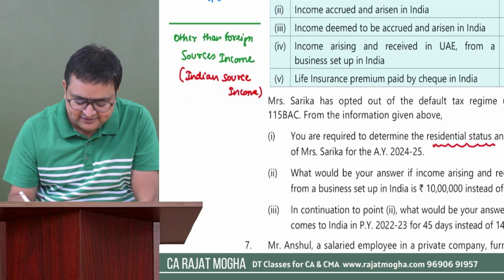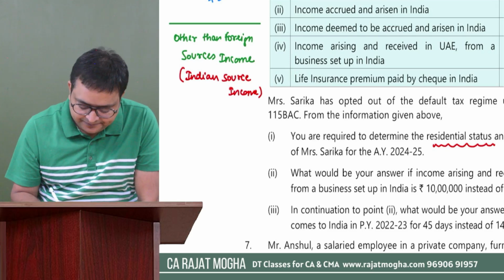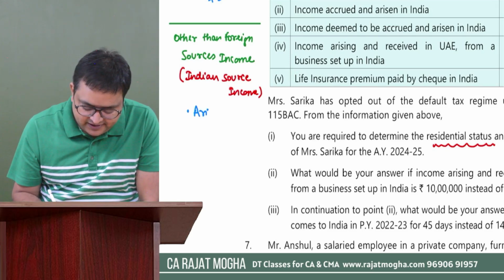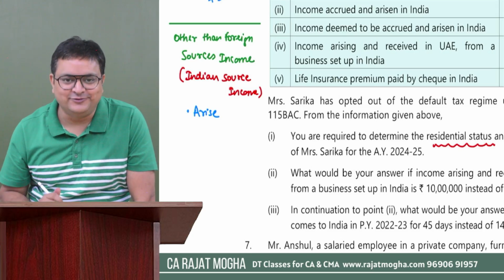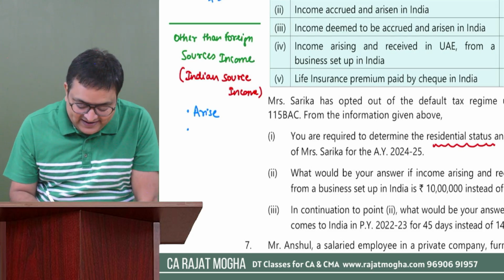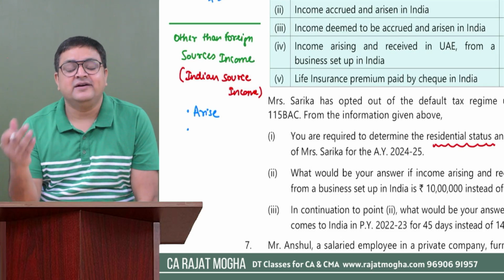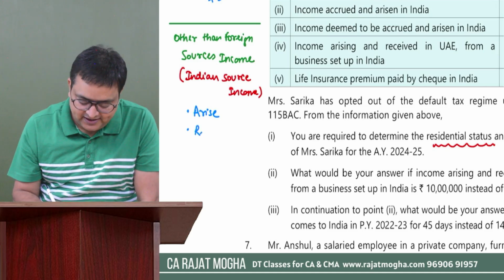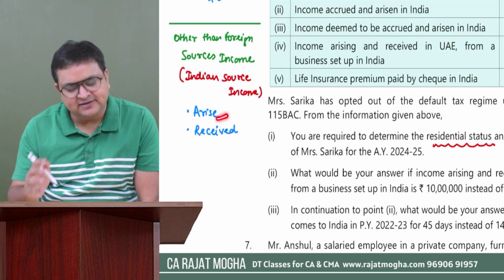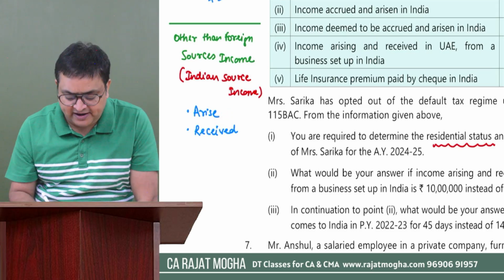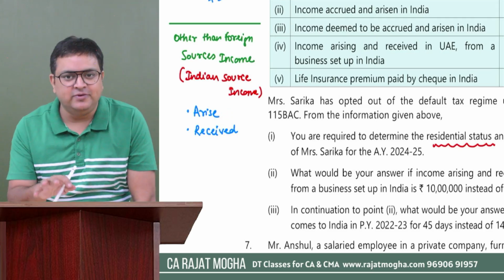So in other words, any income which arises in India is an Indian source income, or in other words, other than foreign sources. Also any income which is received in India. When I mention arising, deemed to arise is also included. When I mention received, deemed to be received is also included.